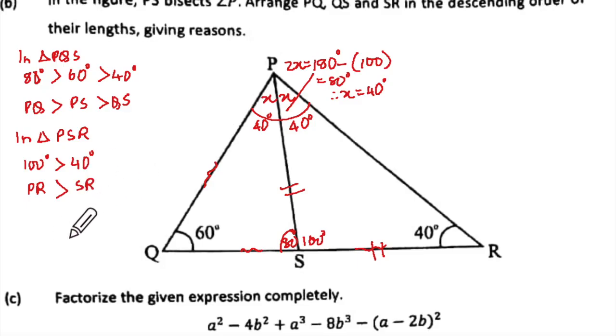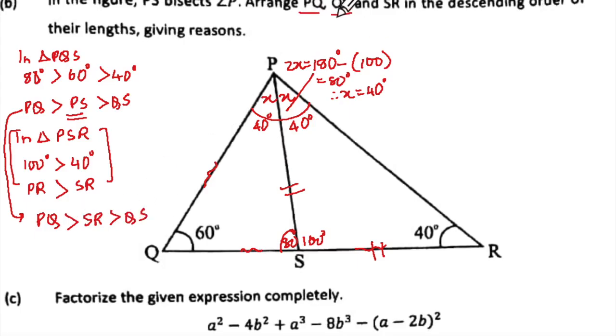Now your SR and this, they are equal. So let me just put this in bracket. This actually we don't need. We need PQ, QS and SR. So from here directly I can write PQ is greater than, in place of PS I will write SR, and greater than QS. Have I taken PQ, QS, and SR, meaning PS? Yes, I have taken all three sides.